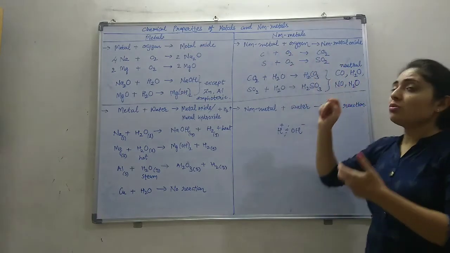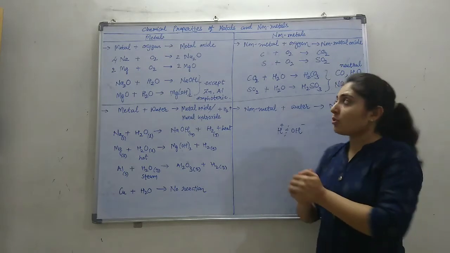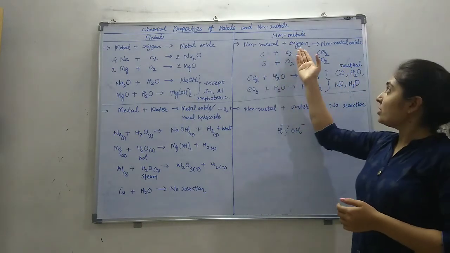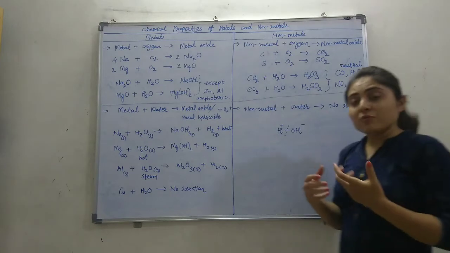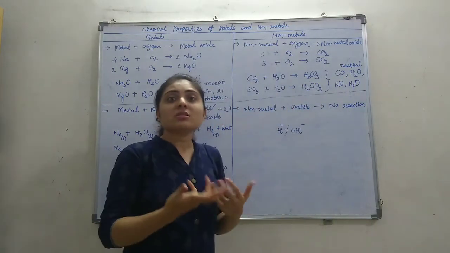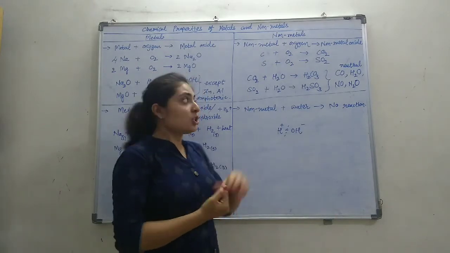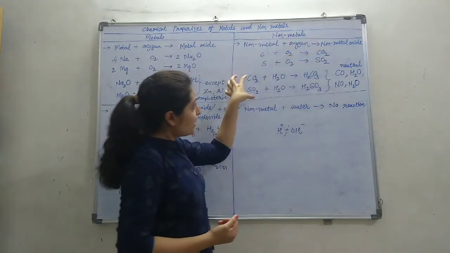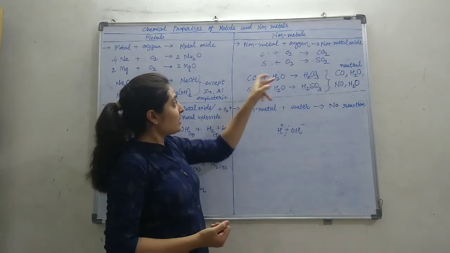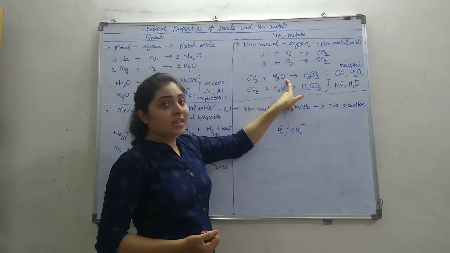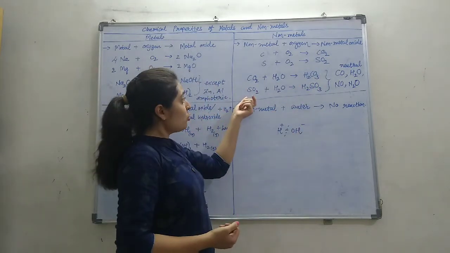Non-metal plus oxygen gives non-metal oxide. Non-metal reacts with oxygen giving non-metal oxides. For example, carbon plus oxygen gives carbon dioxide, sulfur plus oxygen gives sulfur dioxide. And if we are talking about the properties of non-metal oxides, non-metal oxides are acidic in nature. That means if non-metal oxides are added in water, they will give an acidic solution. Let us say carbon dioxide, CO2 plus H2O gives H2CO3, that is carbonic acid,